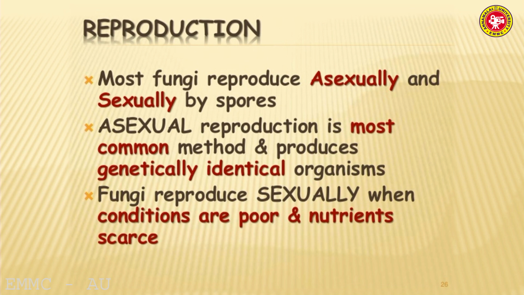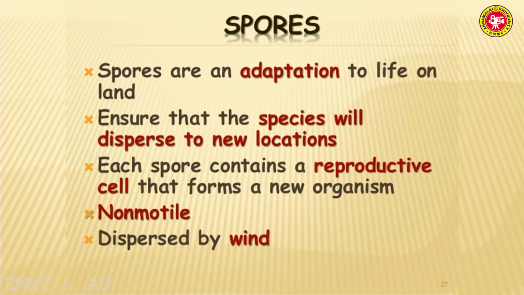Reproduction, as I already told, is divided into two categories, sexual and asexual. Asexual reproduction is the common method and produces genetically identical organisms. In sexual reproduction, male and female gametes fuse to give the young one. During maturation, fungi produce spores. These spores are dispersed by wind and are mostly non-motile reproductive cells. During favorable conditions, spores form a young one in a suitable place.